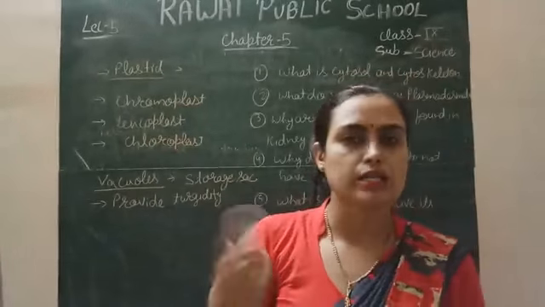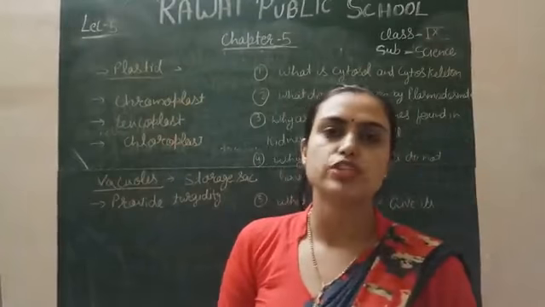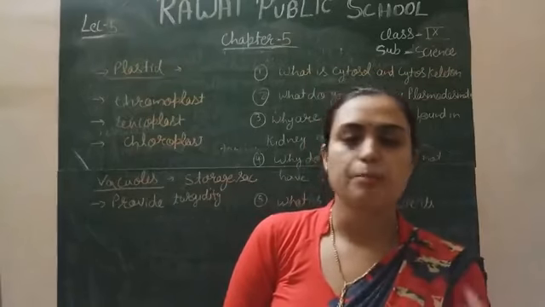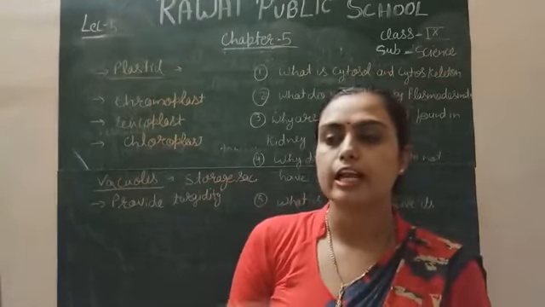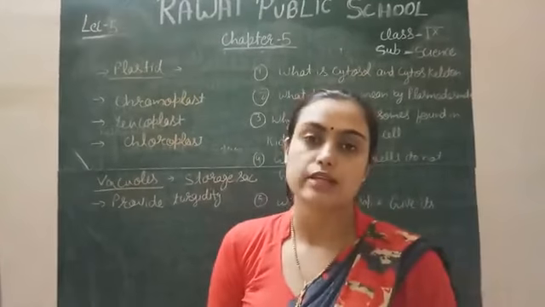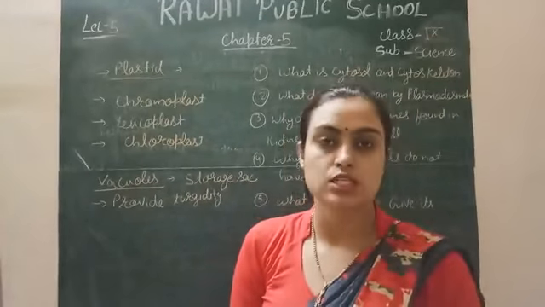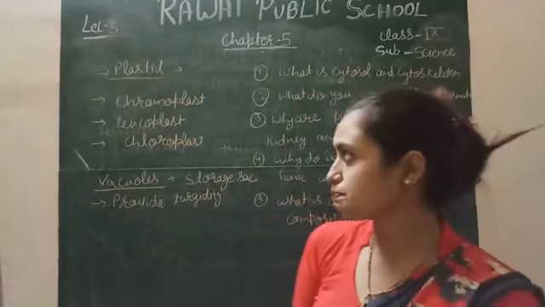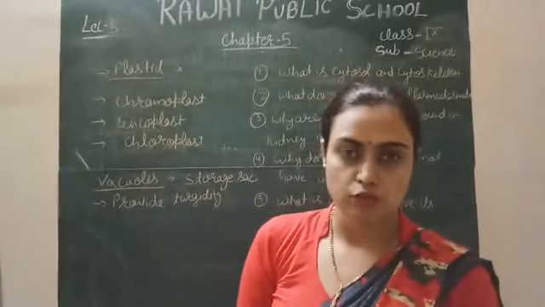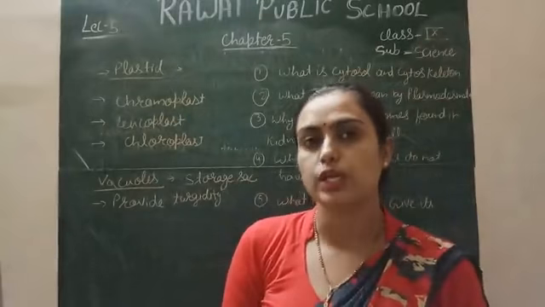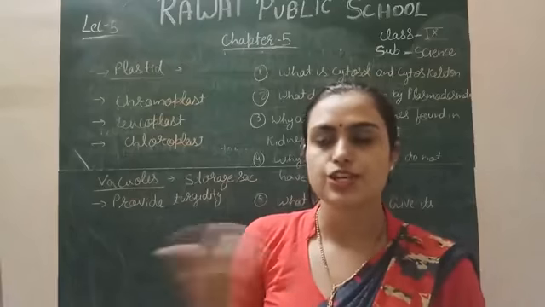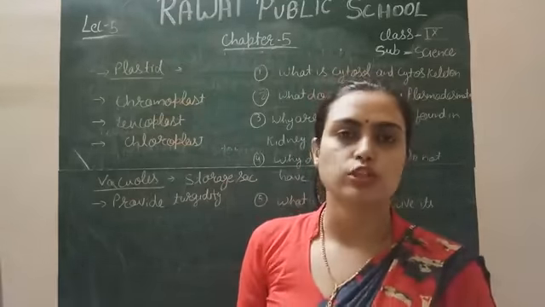Next is the chloroplast. Chloroplast is a green color pigment which is found only in plants, not in any animal. Chloroplast is a pigment which provides the green color, and it helps in photosynthesis, due to which plants are autotrophic in nature. Chloroplast is the only pigment which helps in the function of photosynthesis in plants. With the help of chloroplast only, plants trap the sunlight, and in the presence of carbon dioxide, form an organic compound called the glucose molecule.